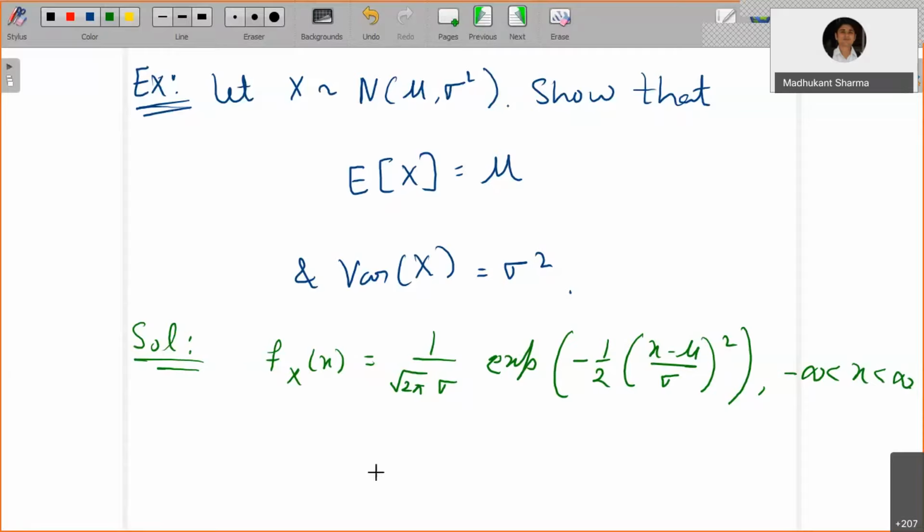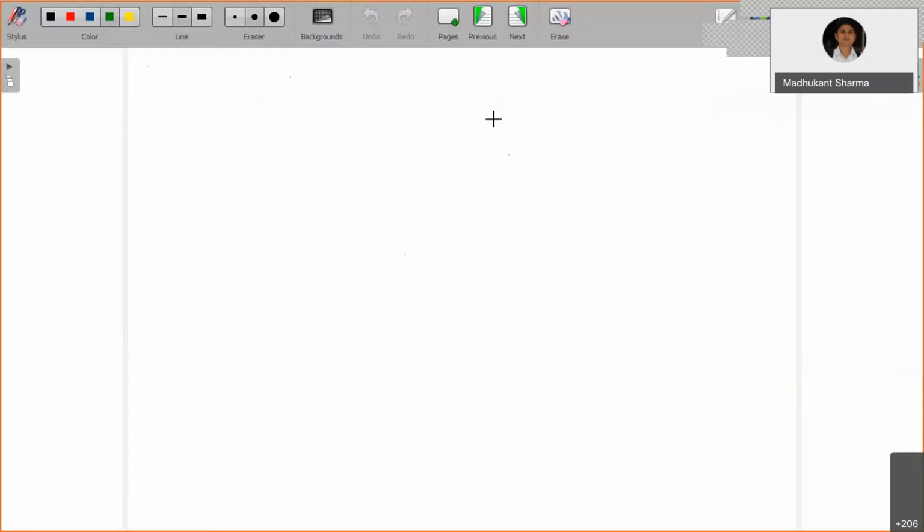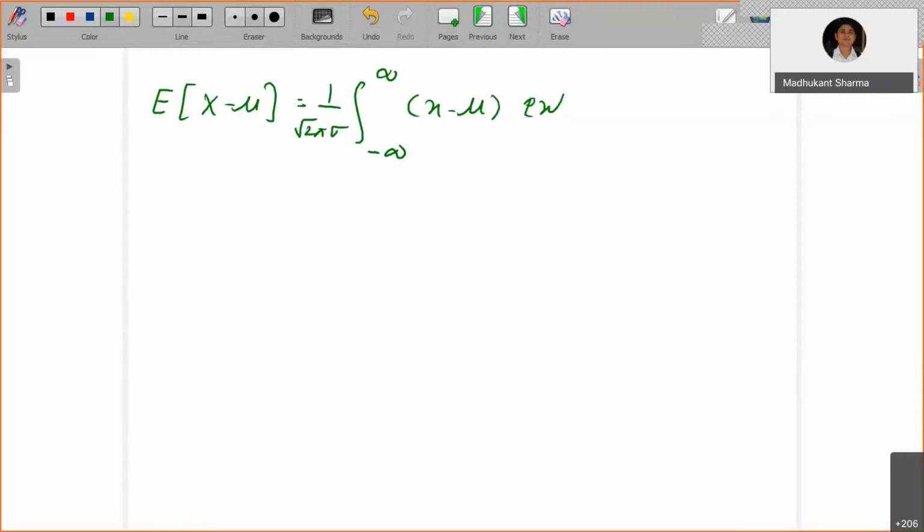Right. So to do so, I now have the expectation of x minus mu. By definition, it is the integral from minus infinity to infinity of (x minus mu) times f_X(x) dx. So it is 1 by (square root of 2 pi) sigma times exponential of minus 1 by 2 ((x minus mu) by sigma) whole square. If you don't go with it, you have x times this, then you have to replace x by x minus mu plus mu and separately do all the things. So either way is fine.